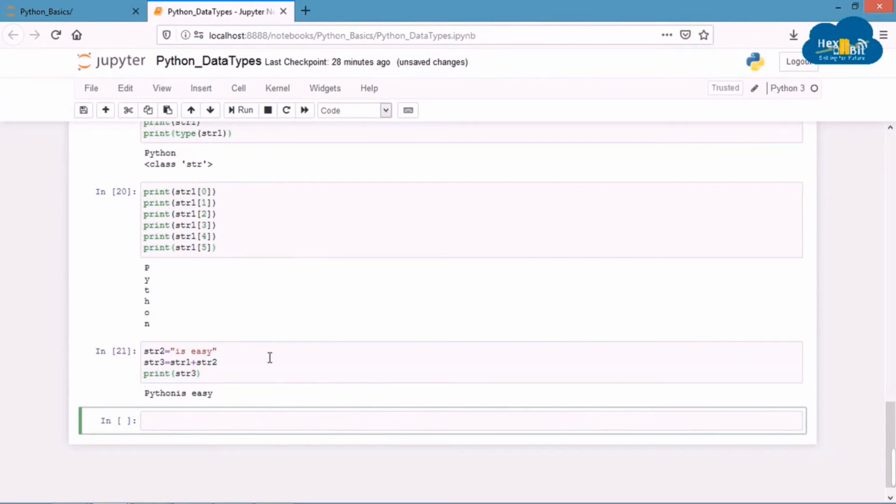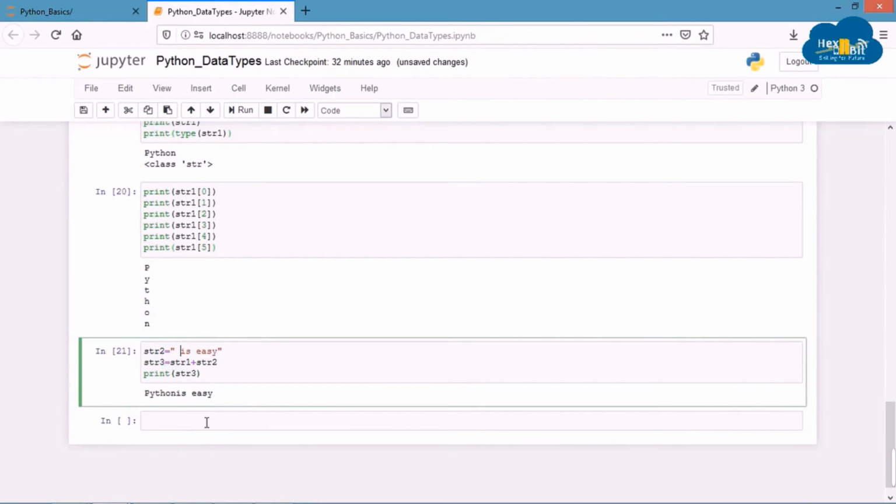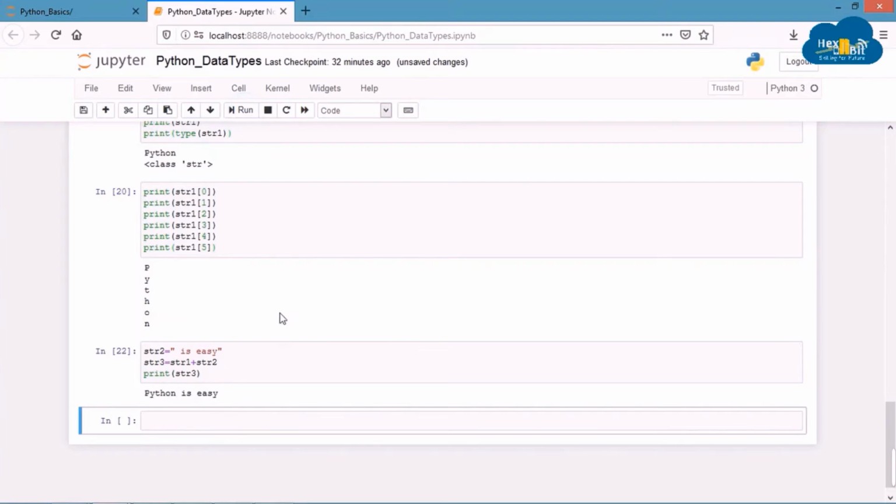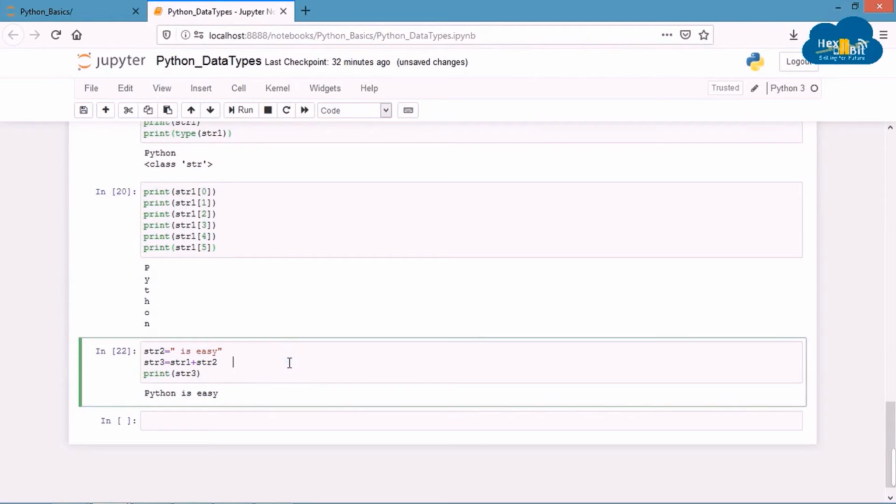Note that we forgot to add the space character before the character I. So let's include the space character and run it again. So you can see that the new string has been printed which says Python is easy. Wasn't it easy?